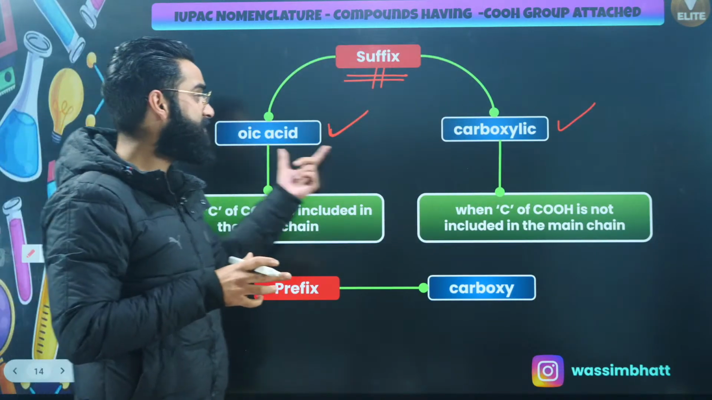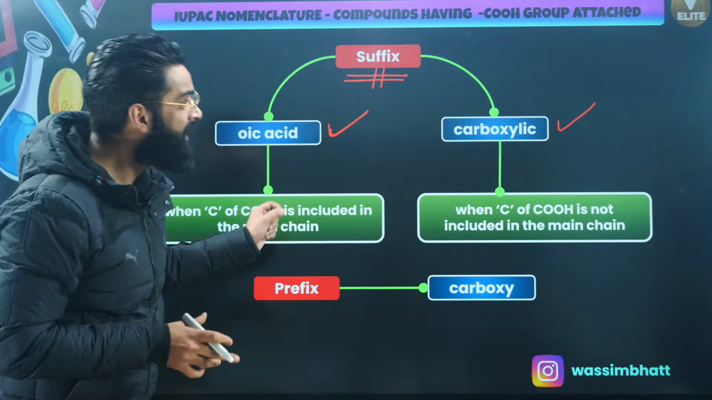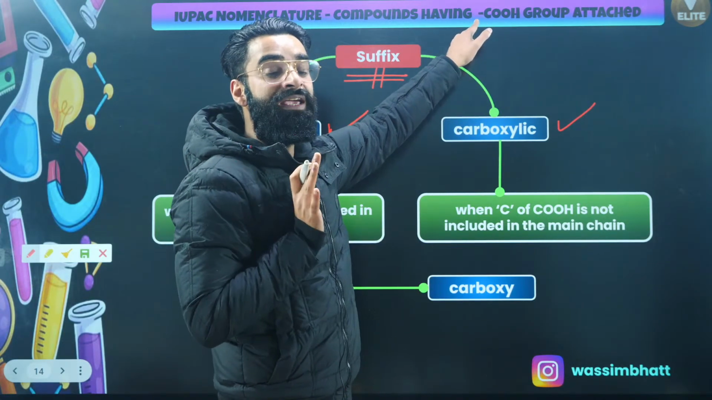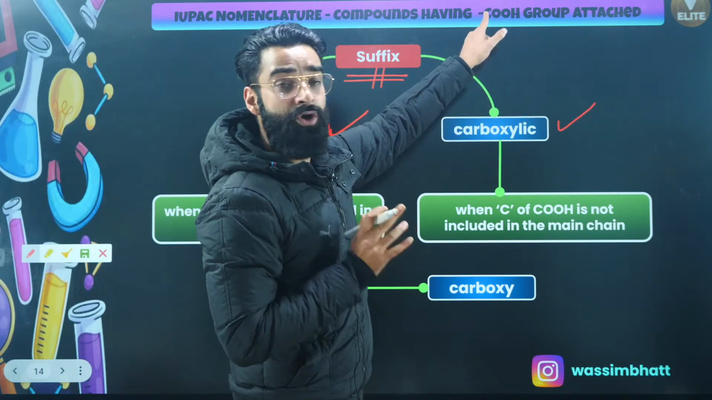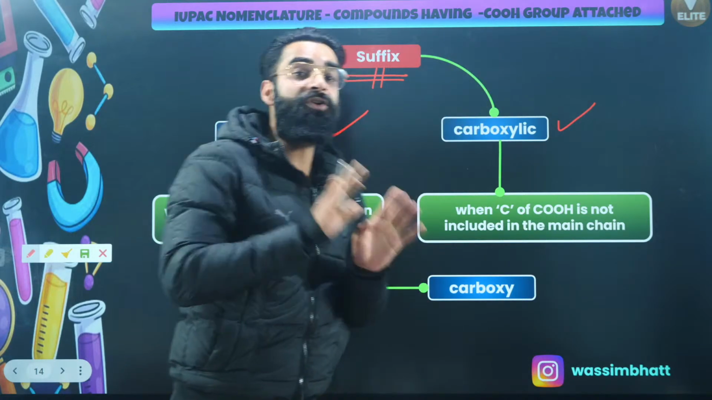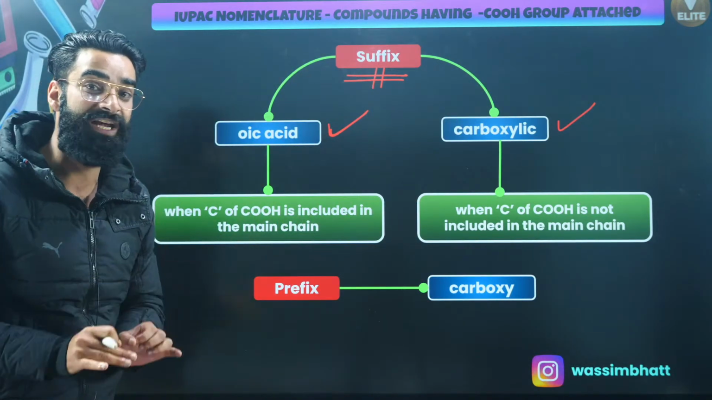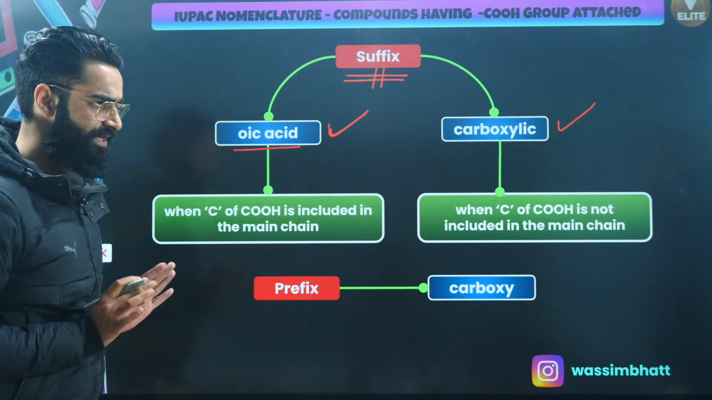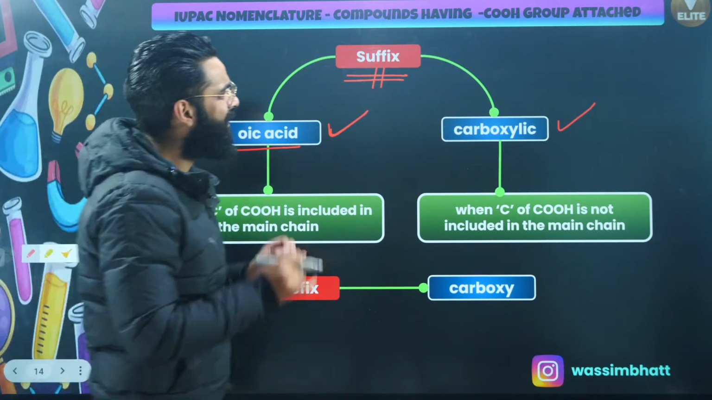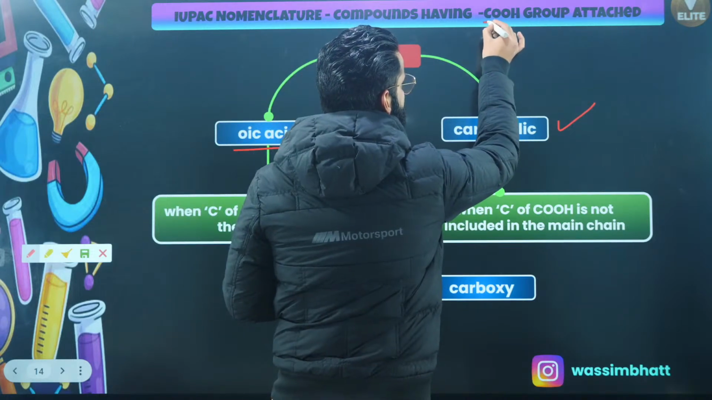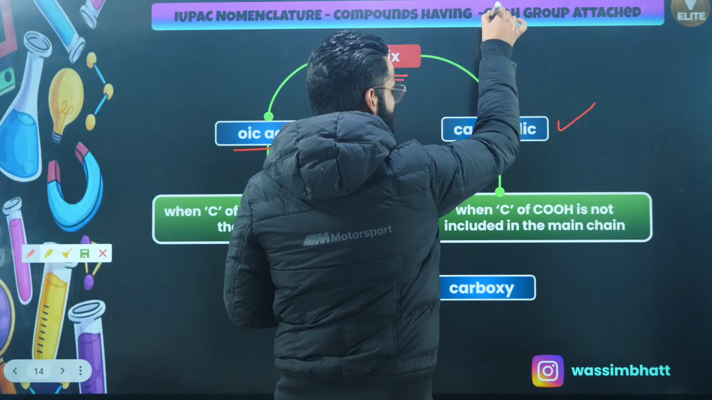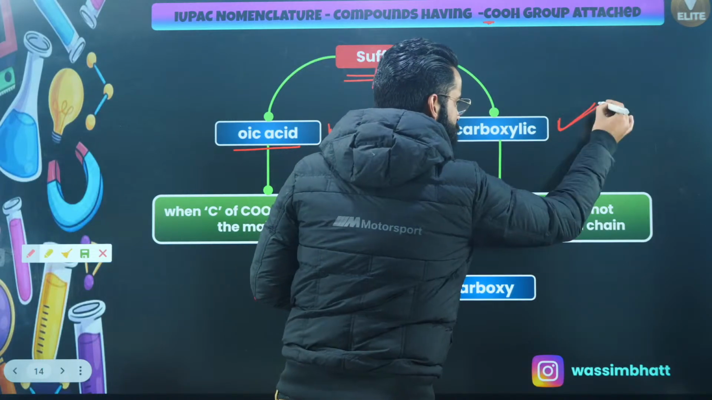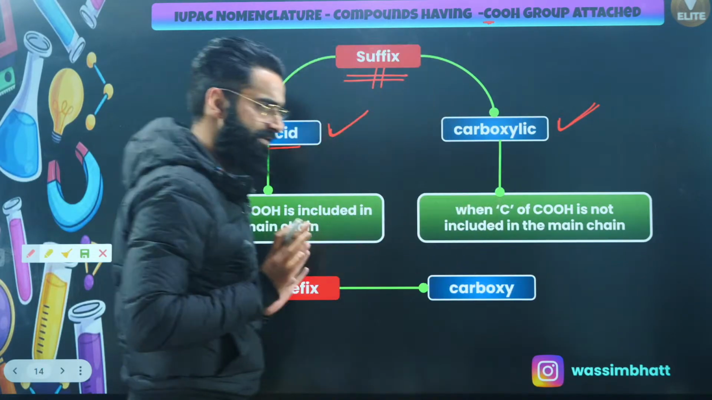Either you write oic acid or carboxylic acid, depending on whether the carbon of the carboxylic acid is part of the main chain or not. If the carbon of the carboxylic acid is part of the main chain, the parent chain, then the suffix used is oic acid. And if this carbon is not part of the main chain, then the suffix you use is going to be directly carboxylic acid, right?